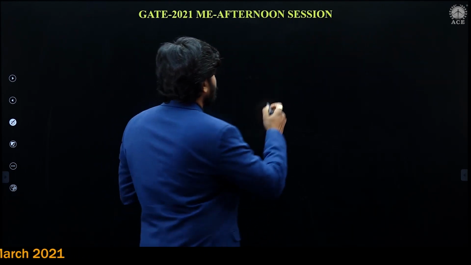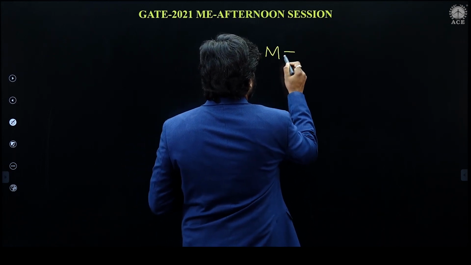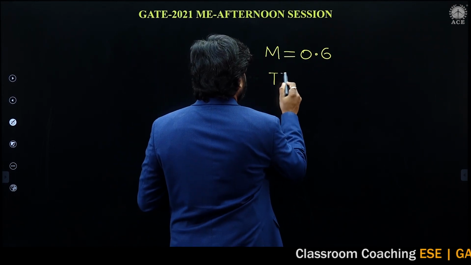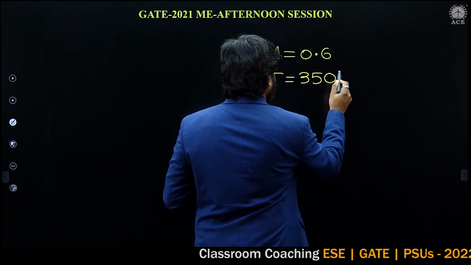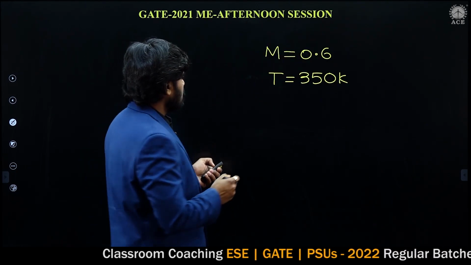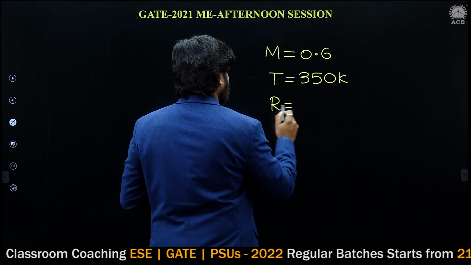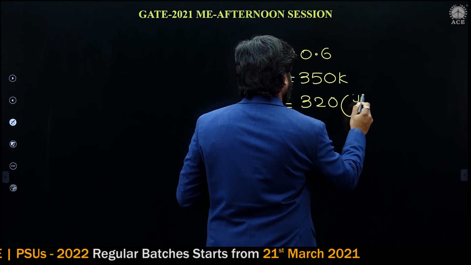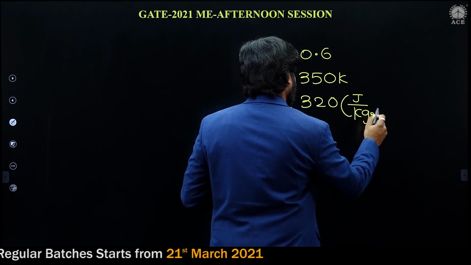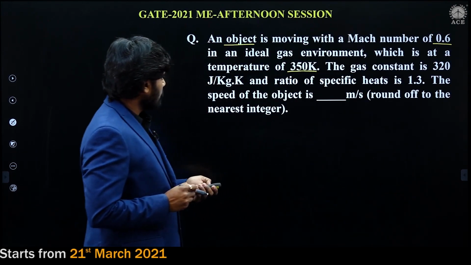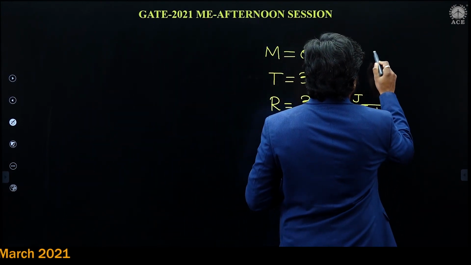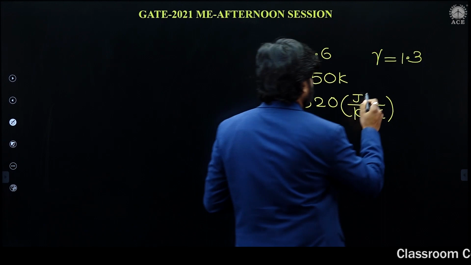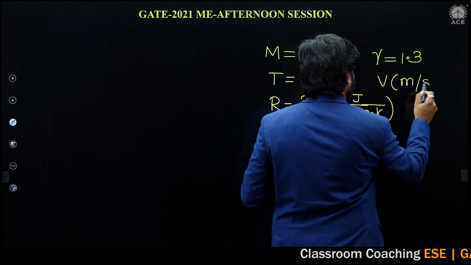First, let us write the data. Mach number is given, 0.6. Temperature of gas, 350 Kelvin. Gas constant R is given, 320 joule per kg Kelvin. Gamma is given, 1.3. Speed of the object, velocity, in meters per second.